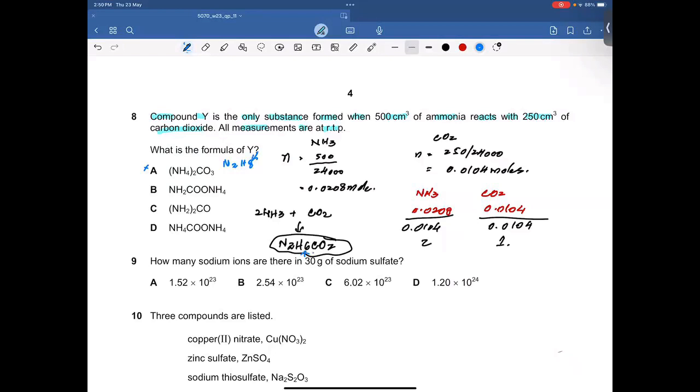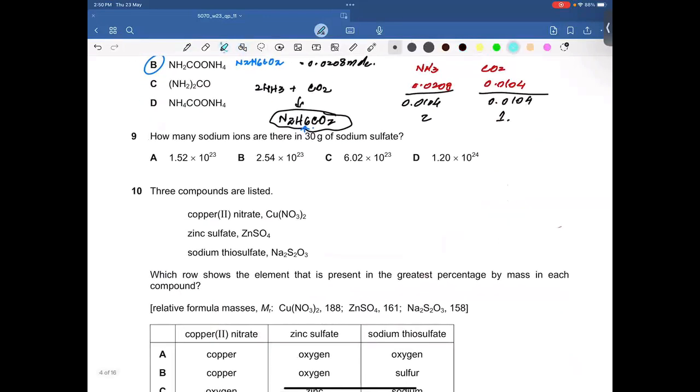Now in B, we have 2 nitrogen atoms, 6 hydrogen atoms, 1 carbon and 2 oxygen. So that's the molecular formula and that is going to be the right answer. Okay. I hope it makes sense to you.